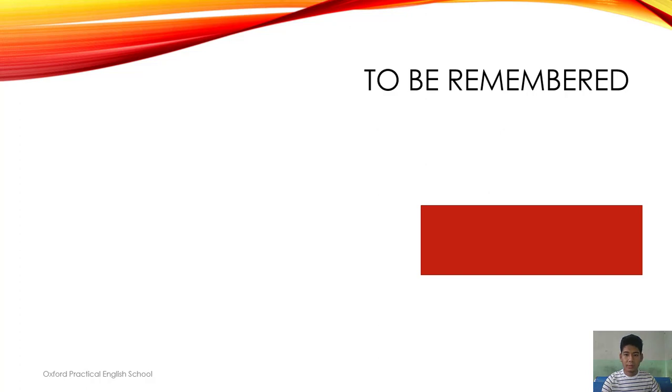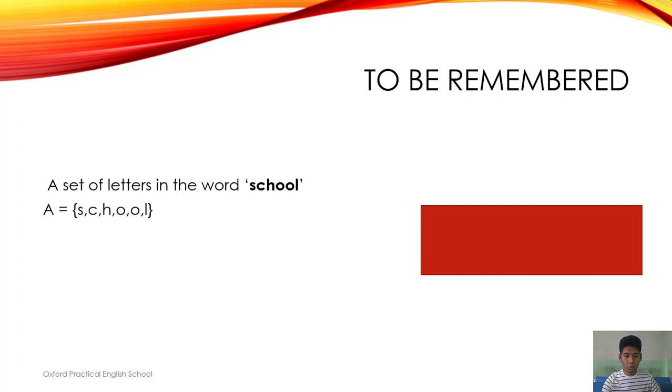Okay, points to be remembered. A set of letters in the word school. If you write down {S, C, H, O, O, L} with commas and brackets on, is it right? No, I'm afraid it's not right. If we write down {S, C, H, O, L} with commas and brackets on, is it right?